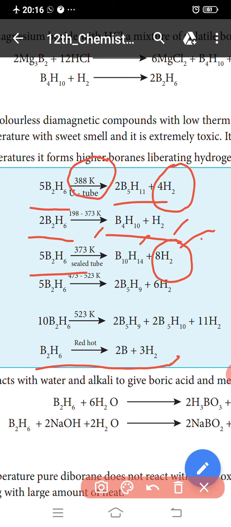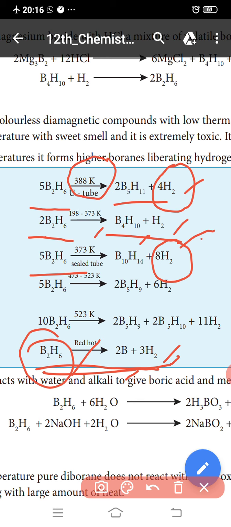So first step, the second one, third one, fourth one, then fifth one, sixth one, each liberates hydrogen molecules. Okay, so the last one, diborane heated to red hot gives the products boron and hydrogen. This is the properties of diborane.